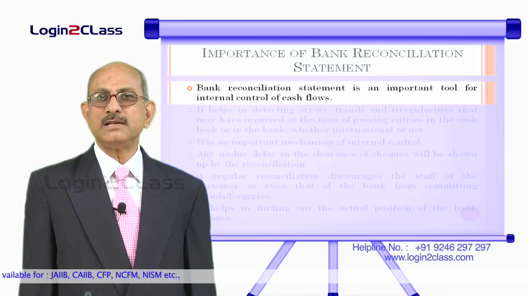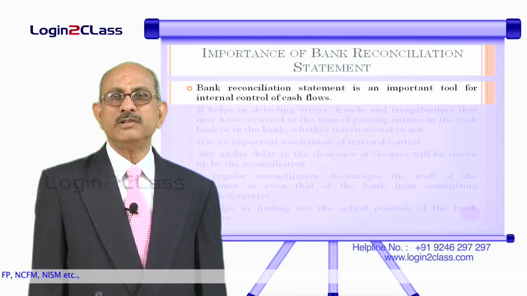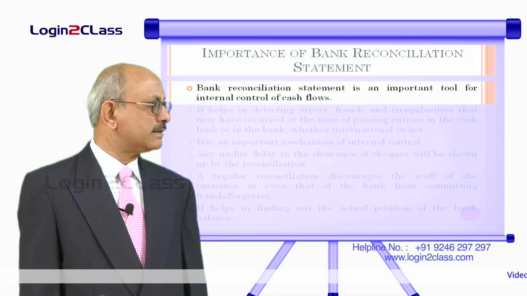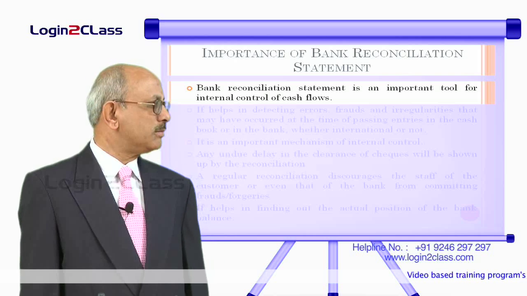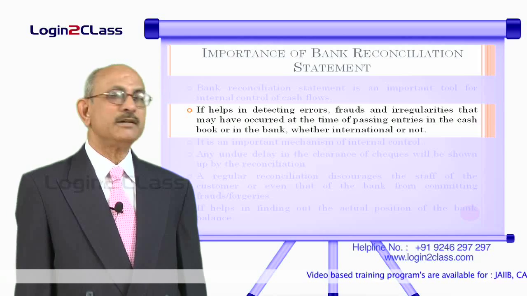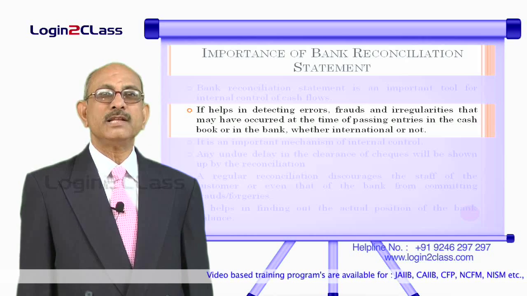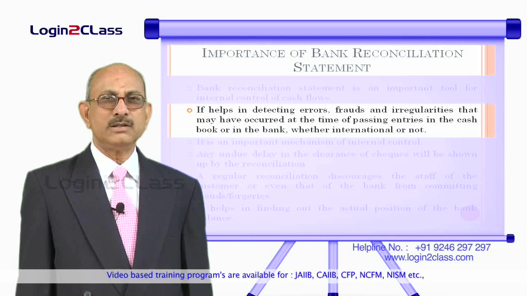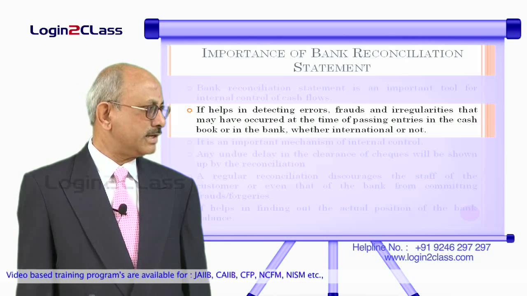For example, the balance in the cash book may be high, but the actual balance in the bank account may be low, in which case you cannot issue further checks, or if the checks are issued, the checks are likely to be bounced back. So it should always be necessary for the entity to reconcile both the balances, and there could be a lot of errors, frauds and irregularities that may have occurred at the time of passing entries in the cash book or in the bank, whether intentional or not. There could be some intentional errors or some unintentional errors, or there could be frauds committed by either the bank staff or the staff at the customer's place.